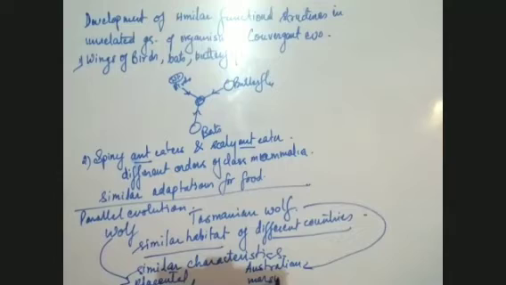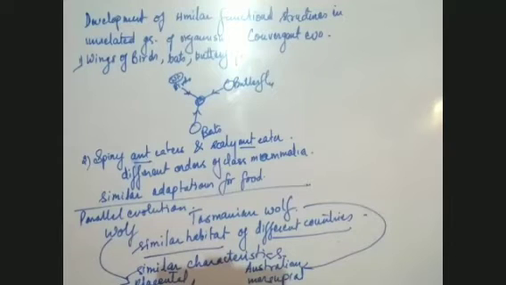Both belong to different groups. Both are different types of organisms, but because they are living in similar types of habitat, although the countries are different, that is why they look similar. They have developed similar characteristics.